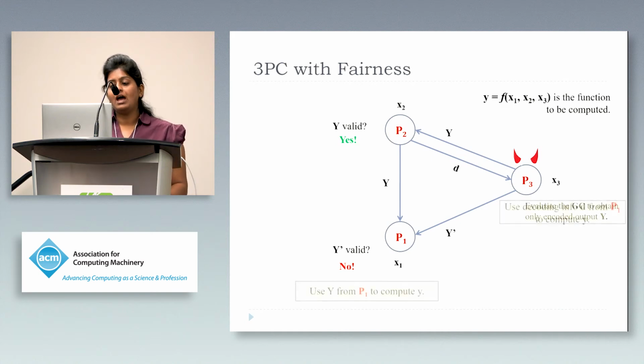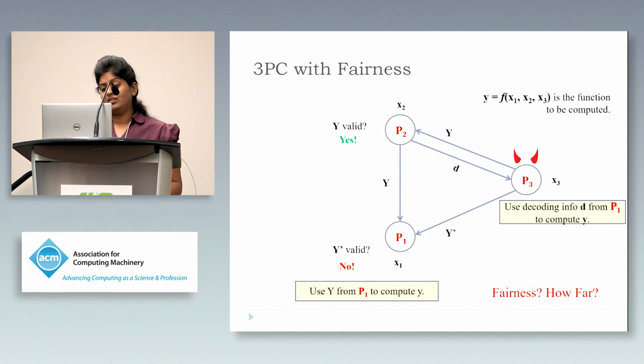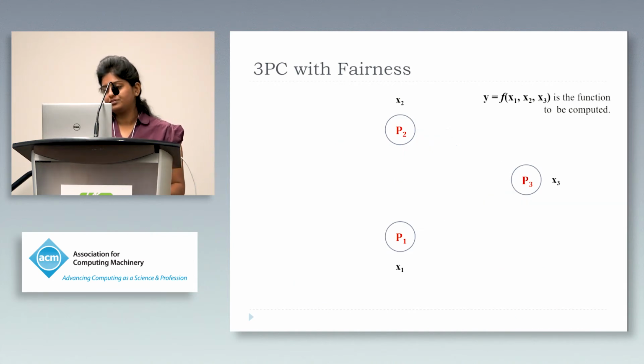Now both P1 and P3 use the information sent by P2 to compute their outputs. Seems like everything is fine and everybody was able to compute the output. But how far are we from fairness? We're almost there, except for the following hurdle.